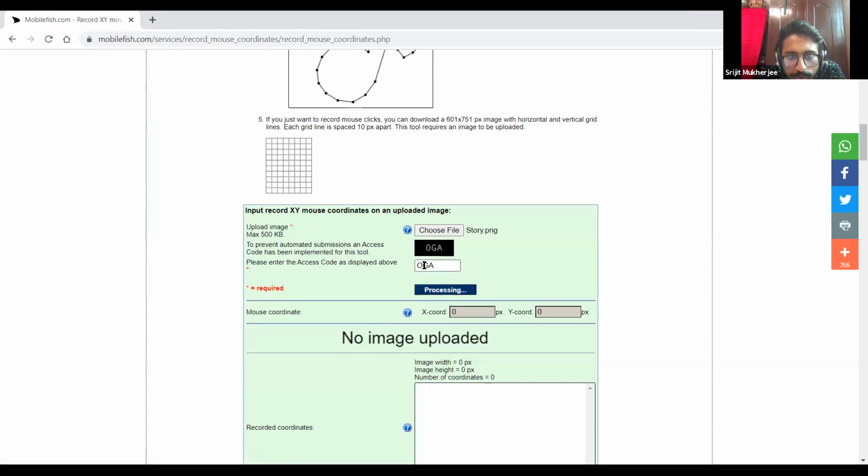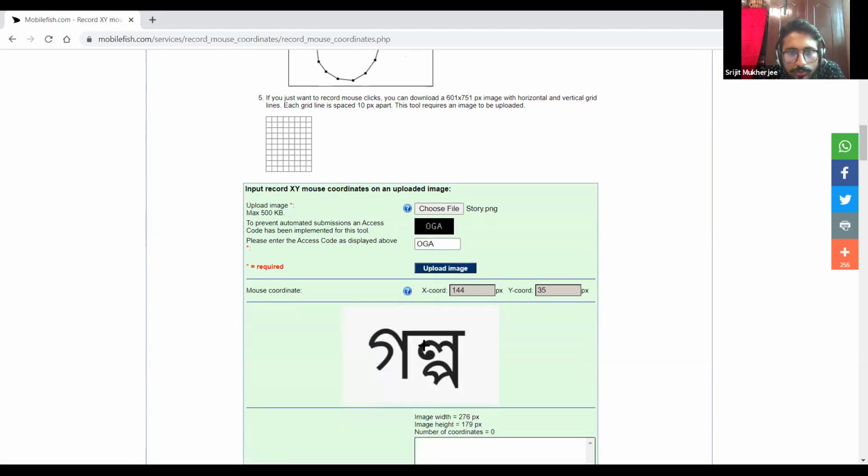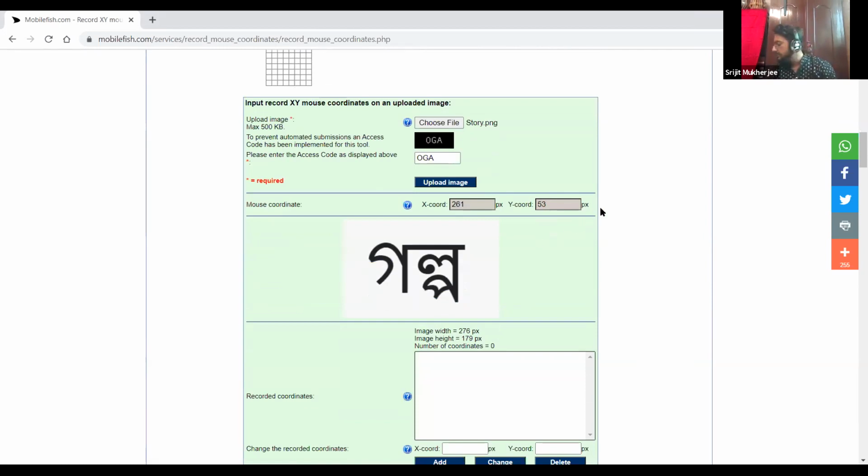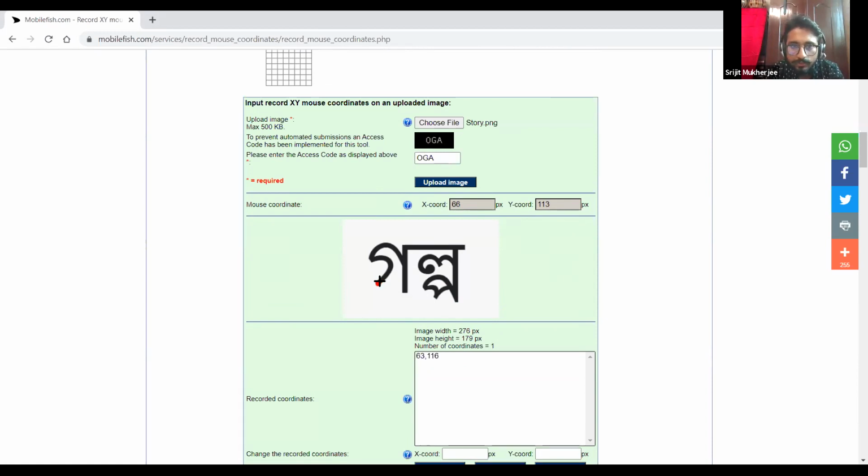Here is a corresponding picture I'm trying to make. Let's say I write golpo, which means story in Bengali. We will try to estimate it. We will try to get the data of the coordinates. Okay, like this.